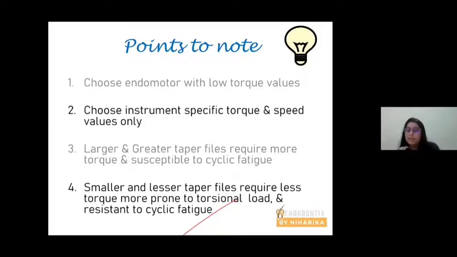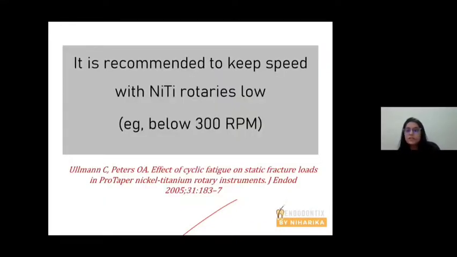Larger files and greater taper files require more torque and are more susceptible to cyclic fracture because they have more core metal inside them. And because of more core metal, these files become stiffer as compared to their lesser taper counterparts. Smaller files require less torque. They are very small files and are more prone to torsional fracture because they are flexible files. So it is always recommended to keep the speed with NiTi rotaries low, below 300 RPM.